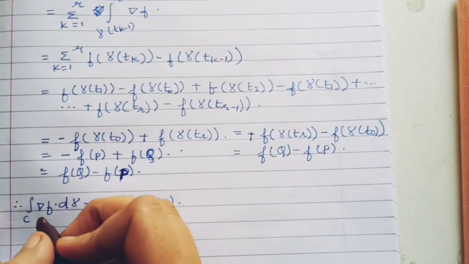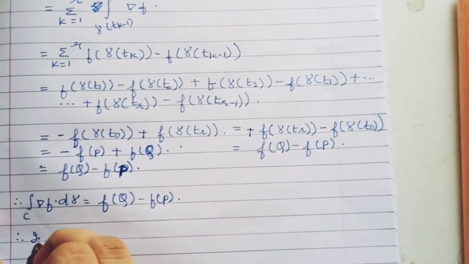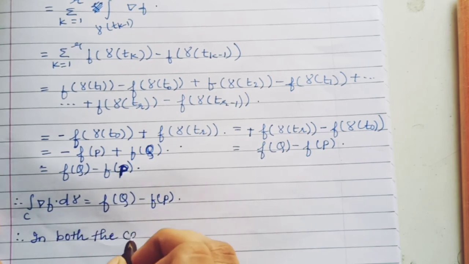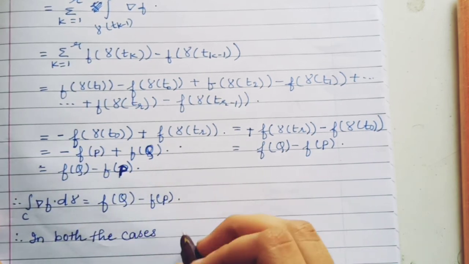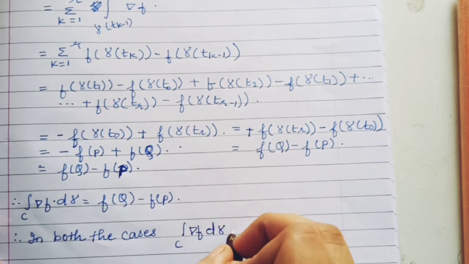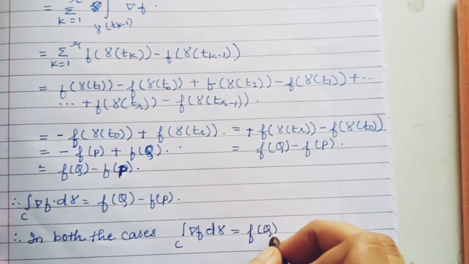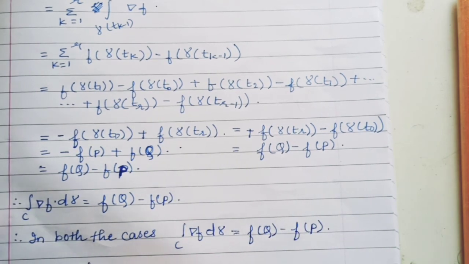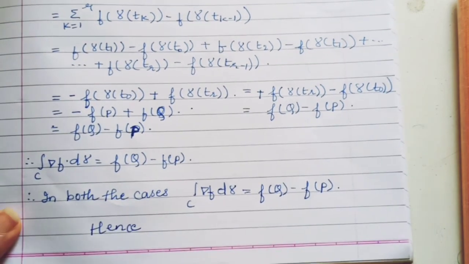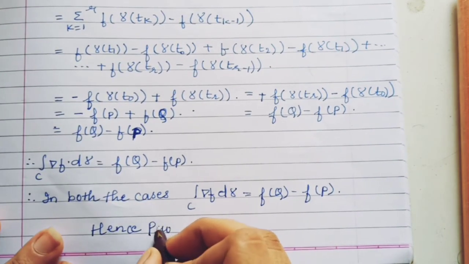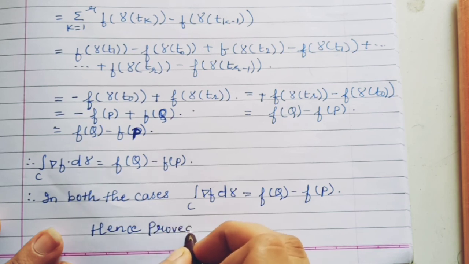So in both the cases, the line integral of ∇f dγ over C is equal to f of Q minus f of P. This is what we had to prove. So hence proved.